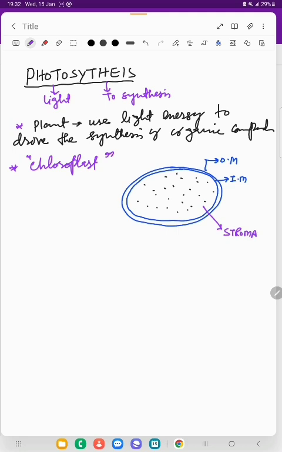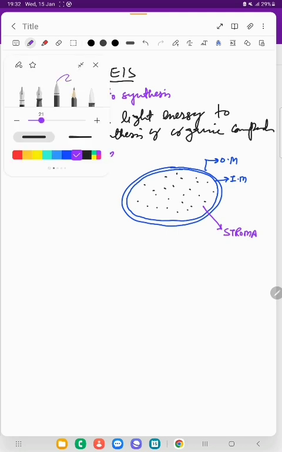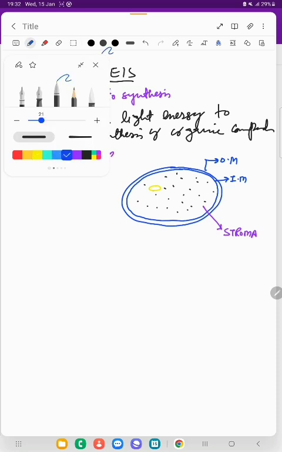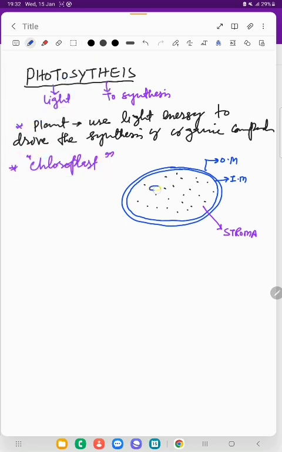The fluid-like substance of a cell is called cytoplasm. The fluid-like substance of a nucleus is known as nucleoplasm. The fluid-like substance inside mitochondria is called matrix. Likewise, the semi-solid part of the chloroplast is called stroma. And in this stroma, there are specialized disc-shaped or coin-like structures. A single disc or coin-like structure is known as thylakoid.